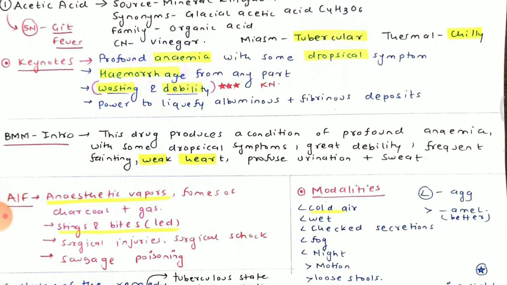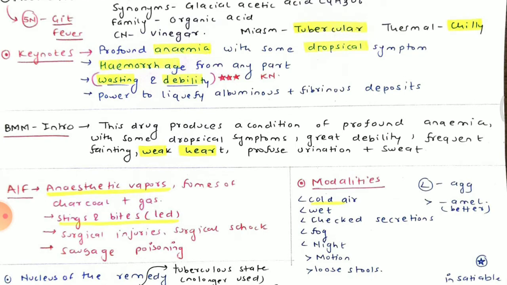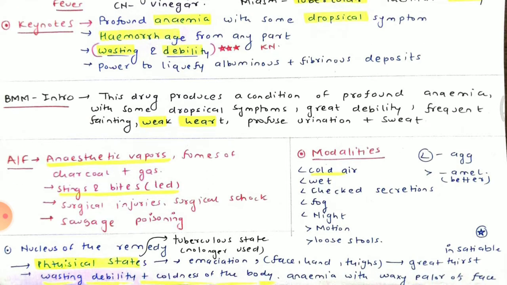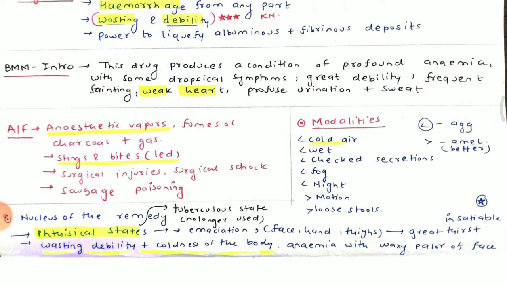Materia Medica introduction. This drug produces a condition of profound anemia with some dropsical symptoms, great debility, frequent fainting, weak heart, profuse urination, plus sweat. Now we see some of the ailments from anesthetic vapors, fumes of charcoal plus gas, stings and bites, surgical injuries, surgical shock, sausage poisoning.